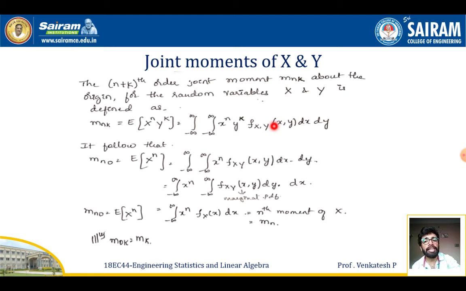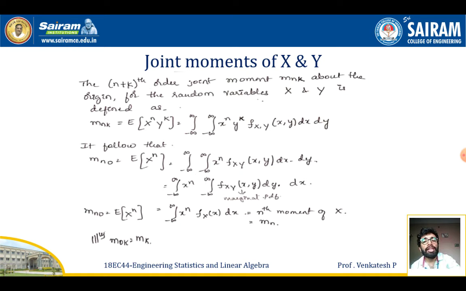It follows that, for example, if I replace k equal to 0 in this equation, I get m at n 0 equal to the expectation of x power n, equal to the integration from minus infinity to plus infinity, integration from minus infinity to plus infinity, x power n f of x comma y dx dy, or the integration from minus infinity to plus infinity of x power n into the integration from minus infinity to plus infinity of f of x comma y into dy into dx.